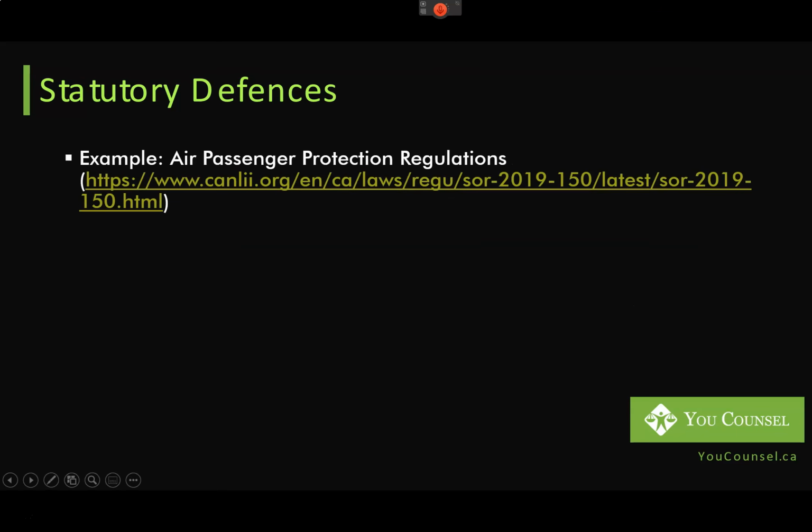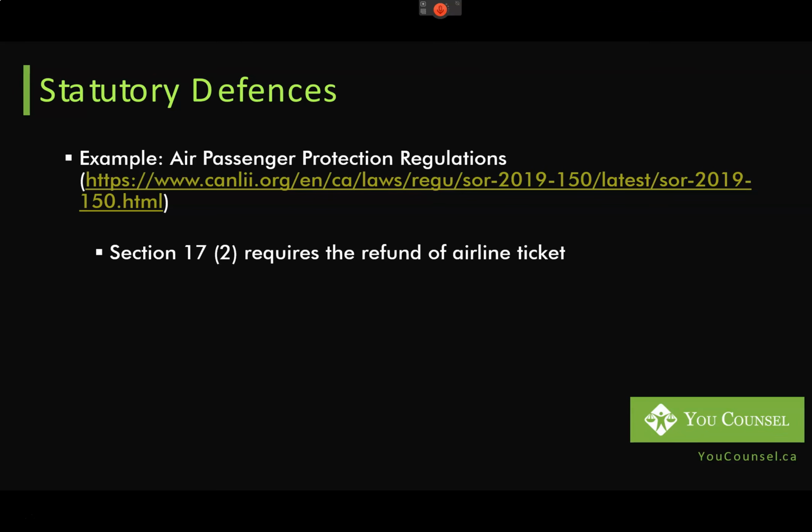There's one more example that I'm here to provide, which is a legislation called the Air Passenger Protection Regulations. It's in Canada. I've provided the link. And if you look at that legislation, section 17 sub 2 requires the airlines to refund the ticket if the flight is canceled, which is the situation for most people. So the legislation does not say you can give them a voucher and send them away and they can fly in a year's time. If the passenger is willing to accept that, that's fine. But the law requires the airlines to refund full money under section 17 sub 2 of this regulation.